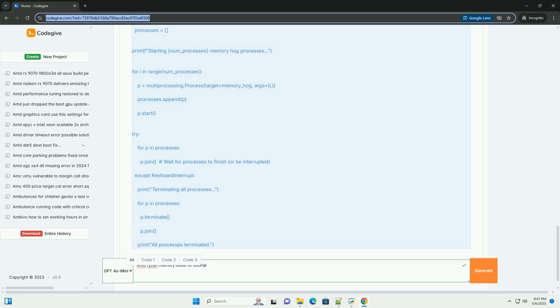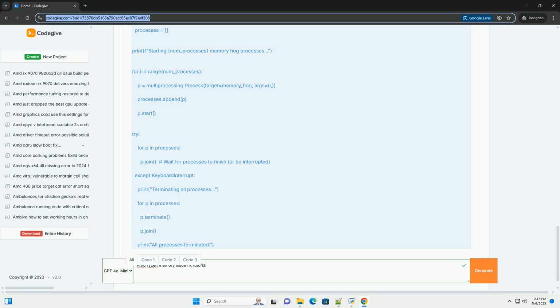SoC voltage, VDDCR_SoC. This is critical for Ryzen memory stability. Start around 1.05 V and increment upwards. Do not exceed 1.2 V for 24/7 use. Some users may need to increase this voltage even when running at default memory speeds. Step-by-step increments: make one change at a time and thoroughly test for stability before making another change. This is crucial for identifying the specific setting causing problems.